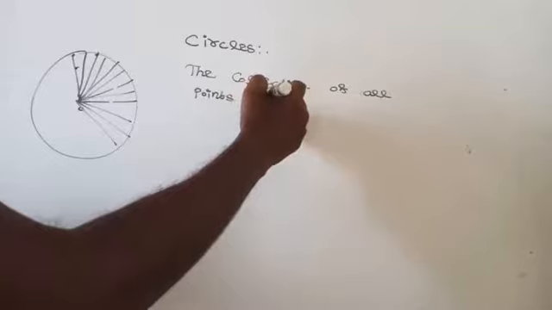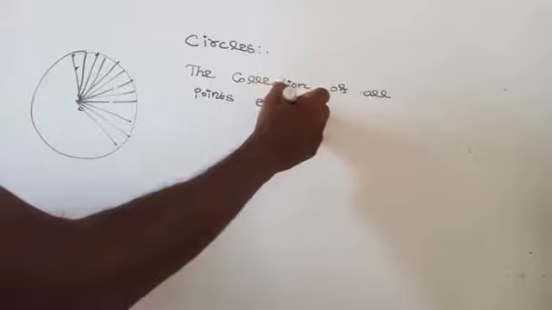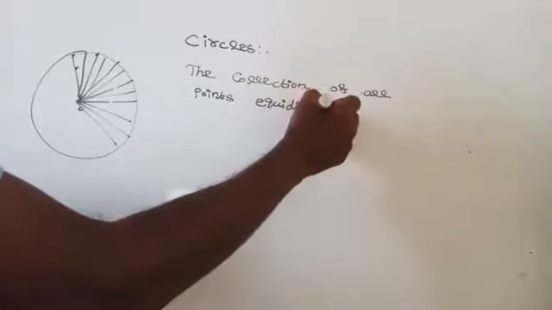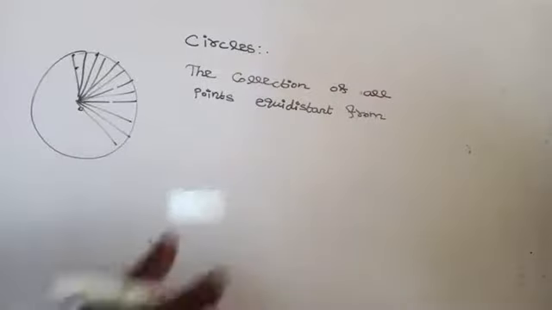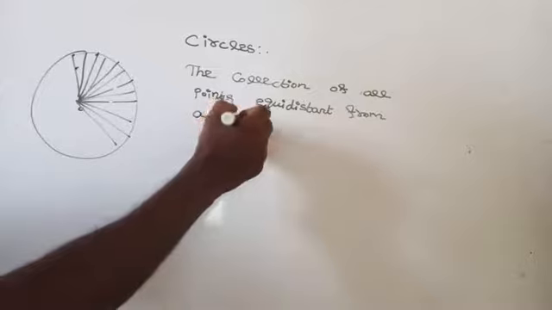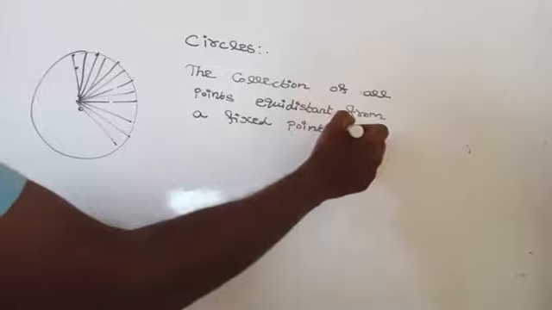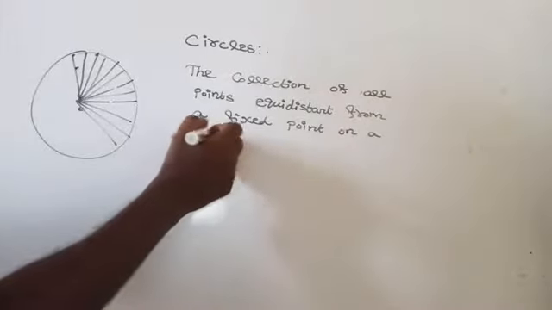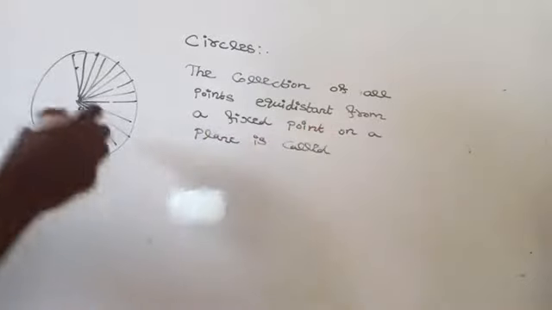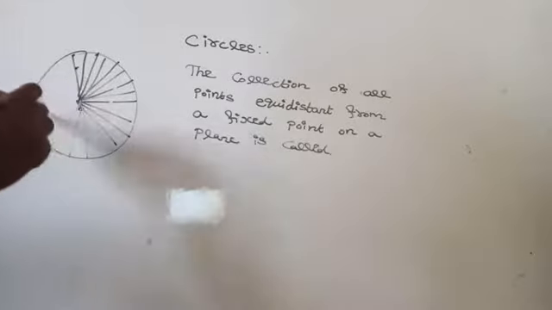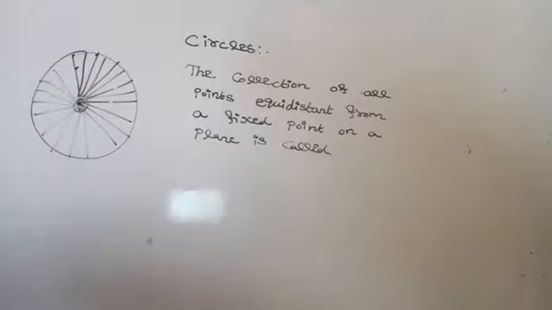Collection of all points equidistant. Equidistant means what? Equal distance from the fixed point, on a plane. A fixed point on a plane is called as what? Circle. So these are the collection of points which are all equidistant from the fixed point. So this is the fixed point, right?